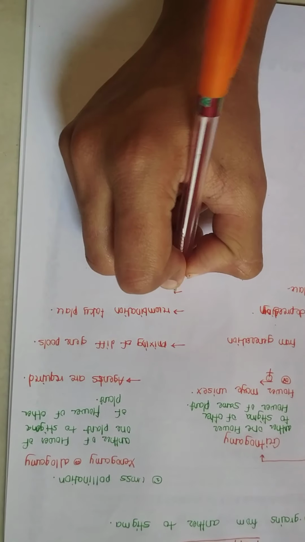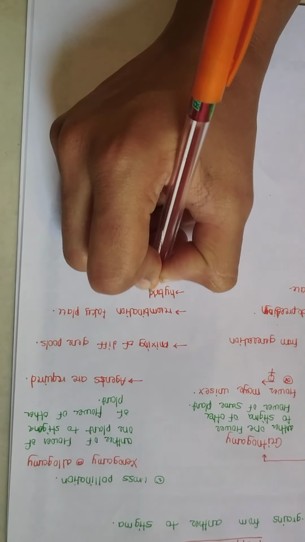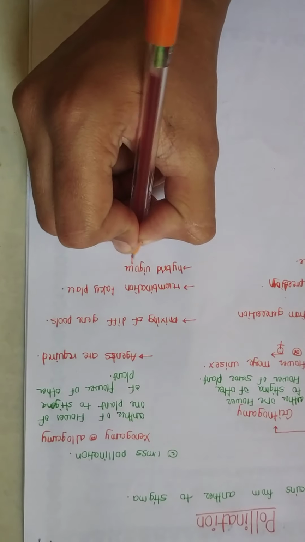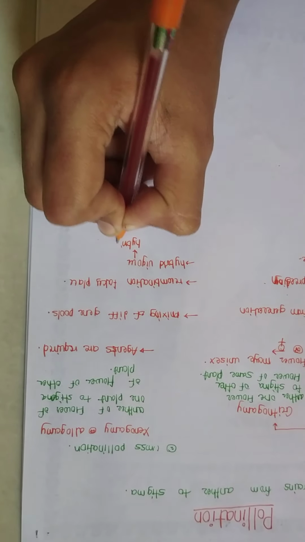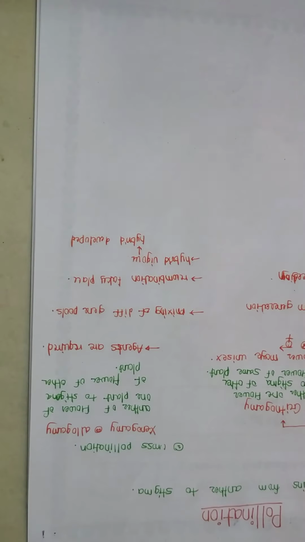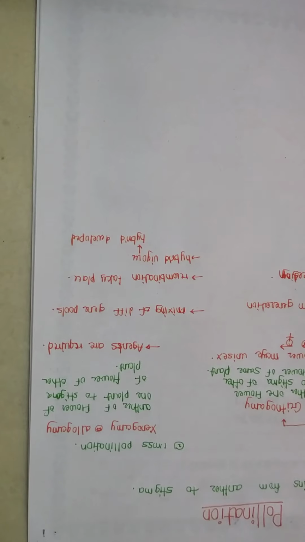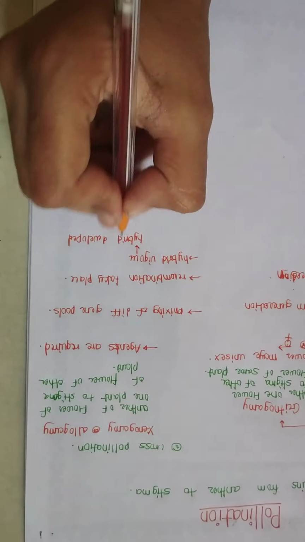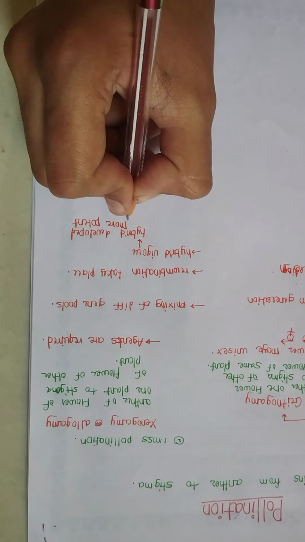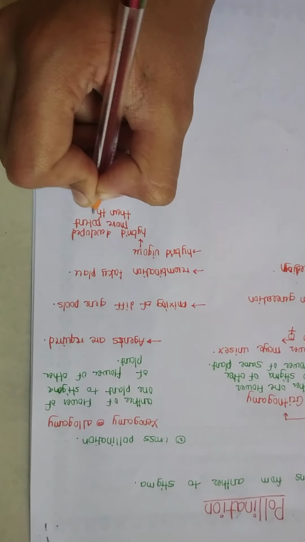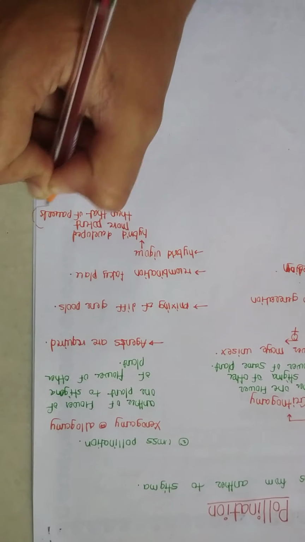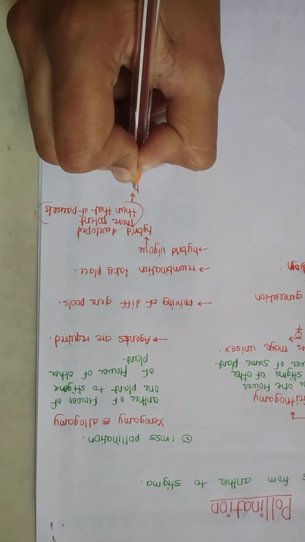Hybrid vigor means that the hybrid developed after fertilization is more potent than its parents. It is also called heterosis.